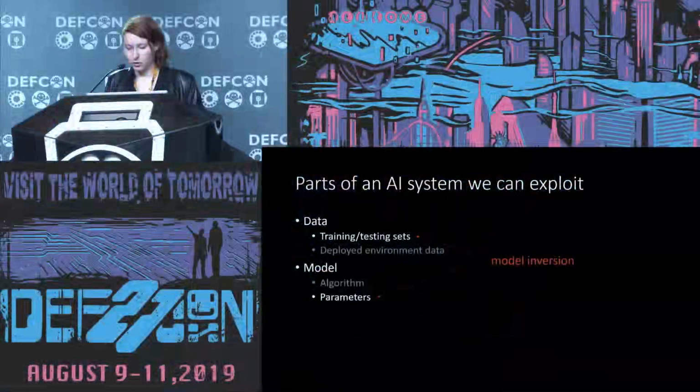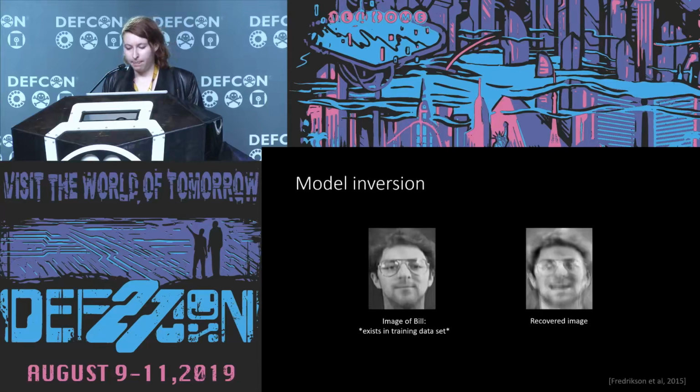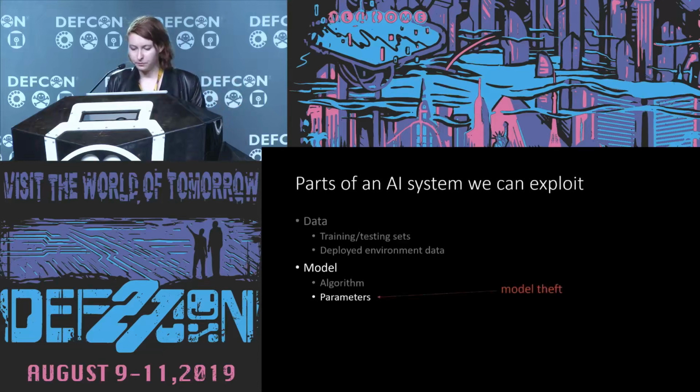We can also do a cool attack that's called model inversion, which is basically like taking the model and then shaking it creatively with some statistics, and then making the training data fall back out. So in this example, we have this picture of this dude named Bill, and it exists in the training data set for a facial recognition system. It turns out you can recover a picture of Bill by, instead of asking the model who's in the picture, making it draw who it thinks Bill is. So it's like an inversion kind of problem.